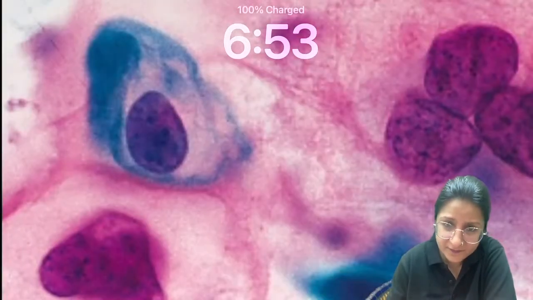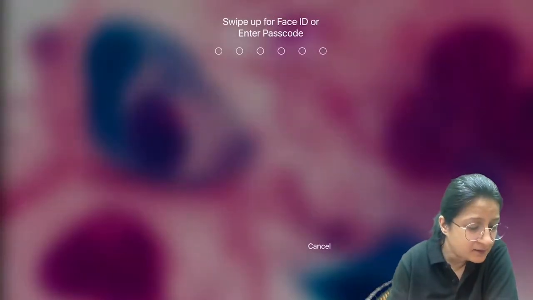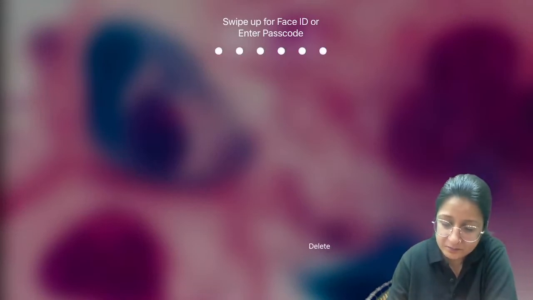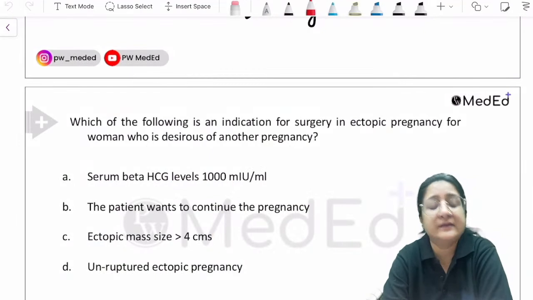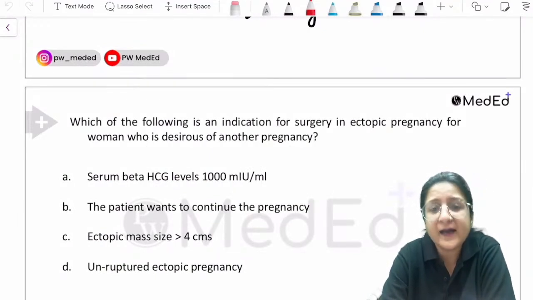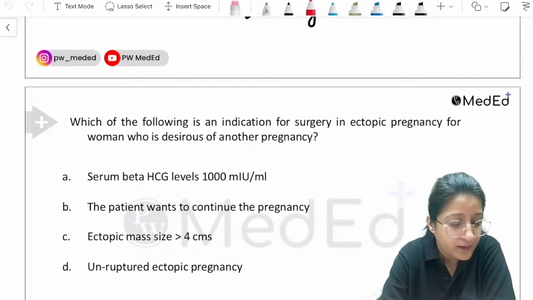Okay, fine. And then we have this doubt that has been posted, that yes, you're right saying that anovulatory cycles are typically painless, but in the absence of any pathology, right?